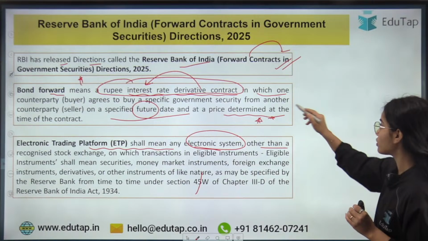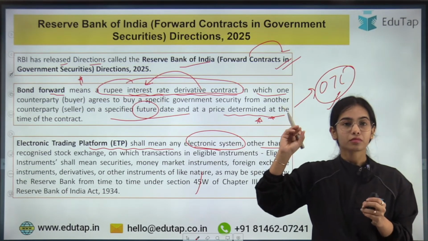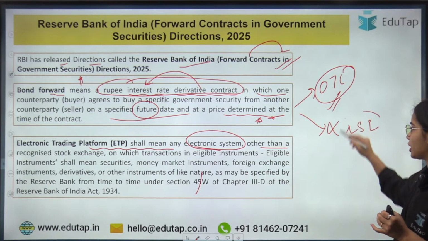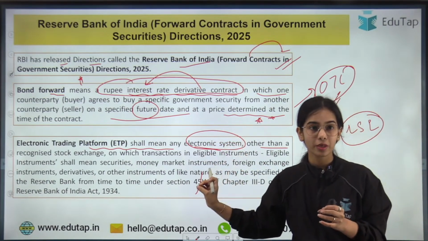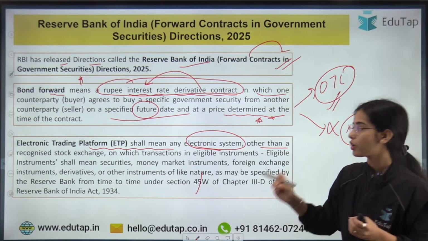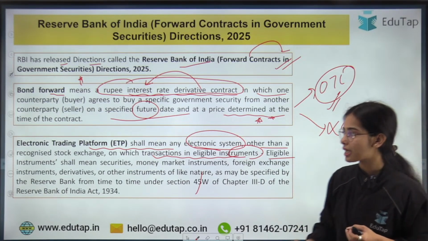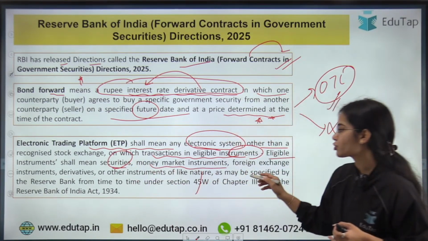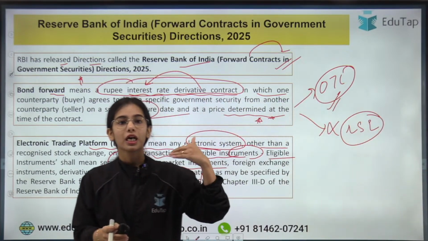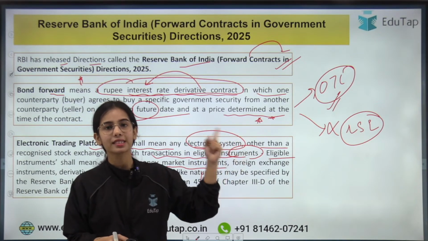Okay, so bond forwards are sold in over the counter markets, not in the recognized stock exchange. Electronic trading platforms shall mean any electronic system other than a recognized stock exchange on which transactions in eligible instruments happen. Eligible instruments are securities, money market instruments, derivatives and such. So there are different electronic trading platforms other than the recognized stock exchange, where bond forwards or forward contracts can be sold and bought.